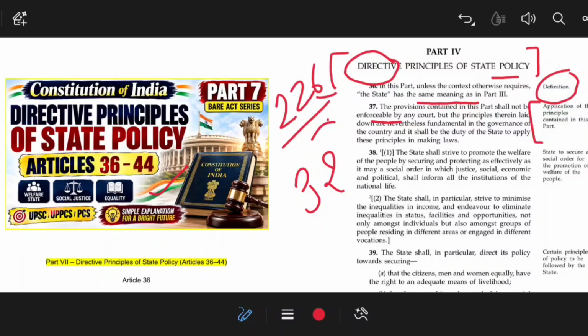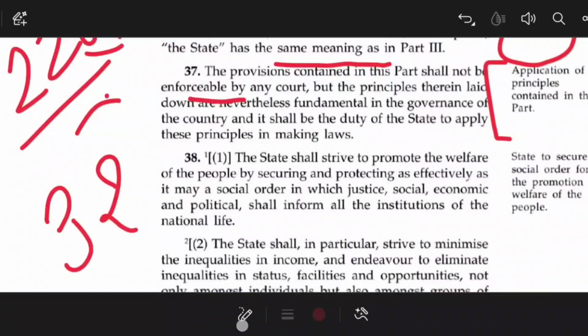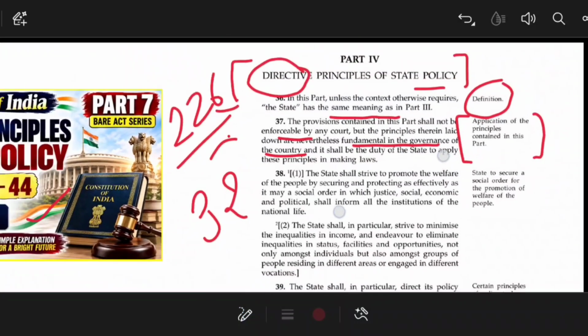Here you can see that this is fundamental in the governance of the country. Even UPSC has just copied this statement from the Constitution of India and framed a UPSC prelims question. That means which part of the Indian Constitution is fundamental in the governance of the country is enshrined in article 37, the DPSP. Okay, so this is about article 37.